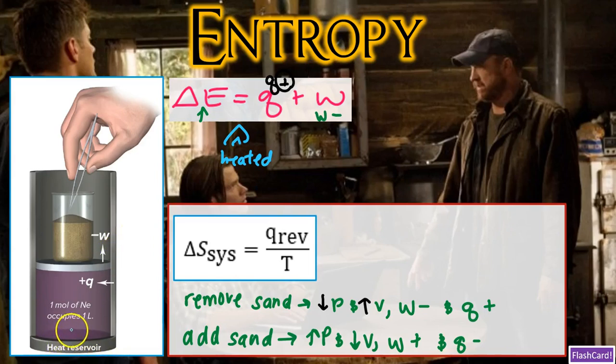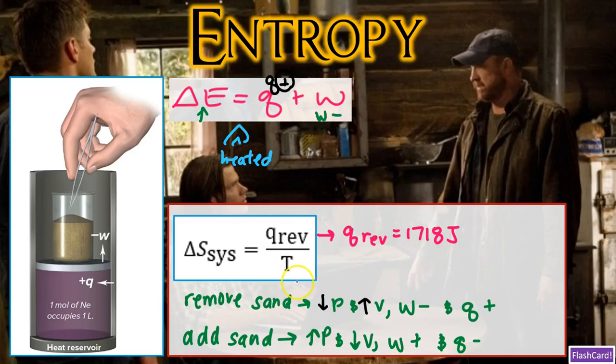Okay, but let's go ahead and continue what we were doing before and remove grains of sand to continue this nearly reversible expansion to that 2-liter mark. Remember, our examples are going from 1 liter to 2 liters. So what we're going to be doing is removing sand grains until we get to 2 liters of expansion. We can then go further and use calculus to integrate the tiny increments of heat together and get a value for Q rev, okay? And that value is 1,718 joules.